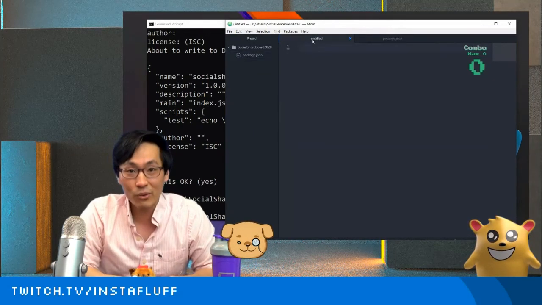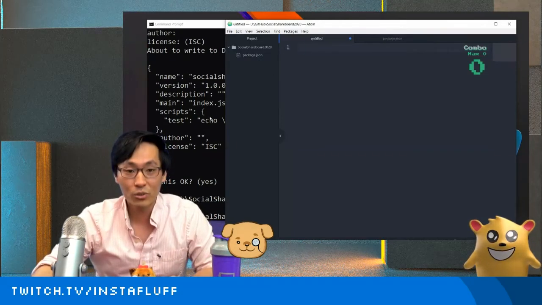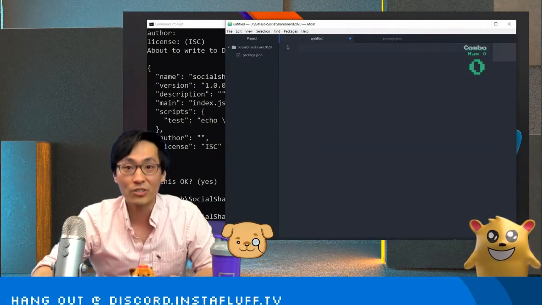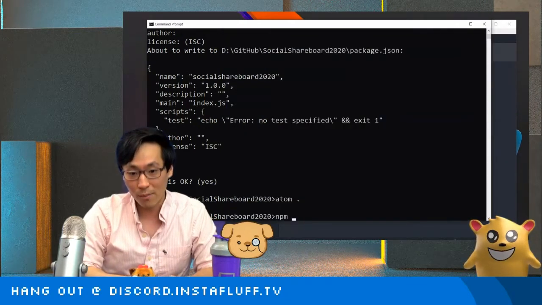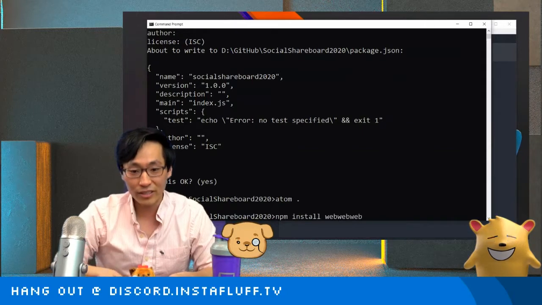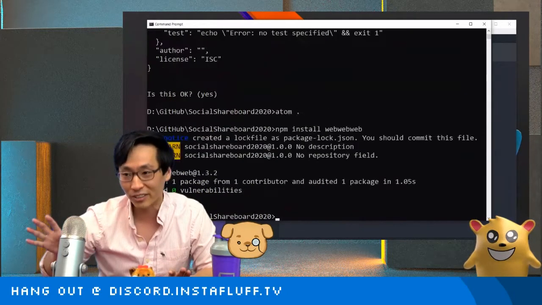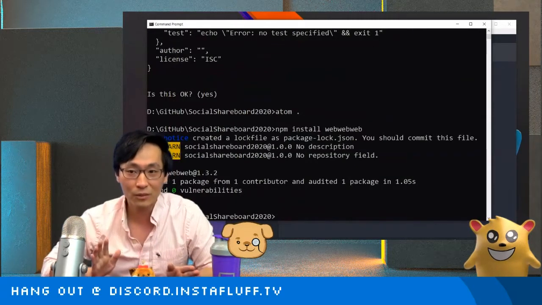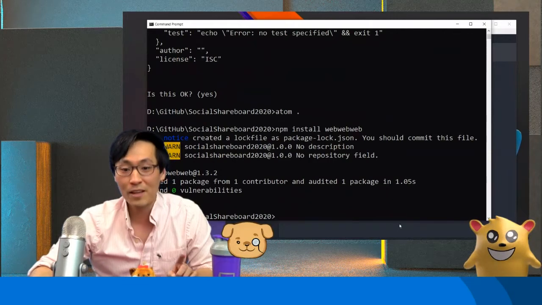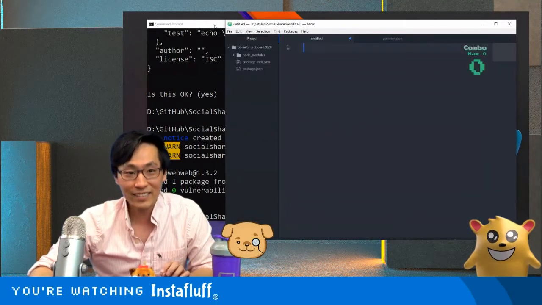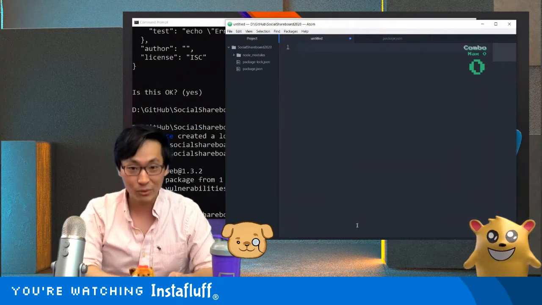So now we're going to create our JavaScript file, and here we're going to want to install a couple of different modules first. I have a module called web, and we can install it using npm install. npm is kind of like the package manager. It lets you install all sorts of open source packages that other people have created. I created one called web, which is the easiest way to create a web server, and I'm going to show you how easy it really is.